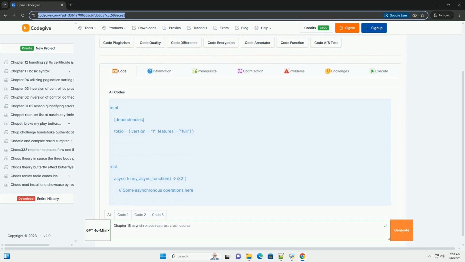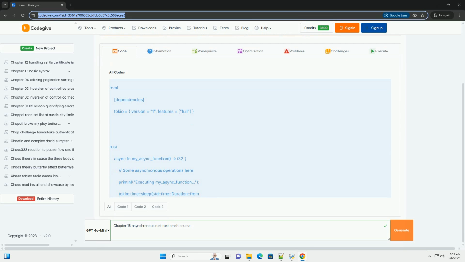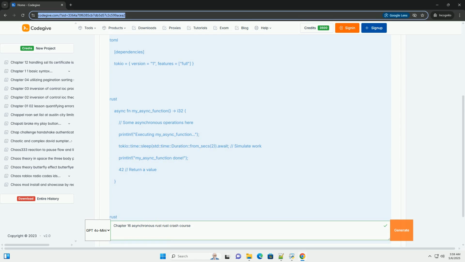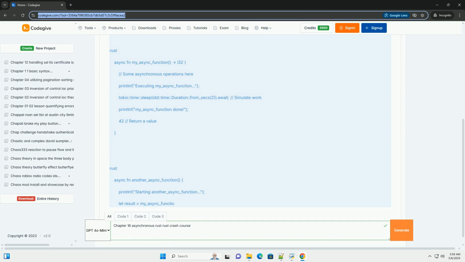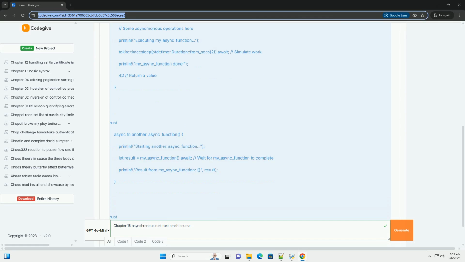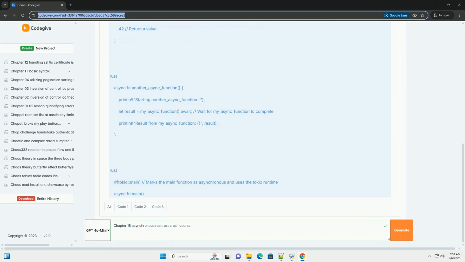OK, let's dive into Chapter 16 of the Rust crash course, which is likely focused on asynchronous programming, async/await. I'll provide a comprehensive guide with detailed explanations and code examples.